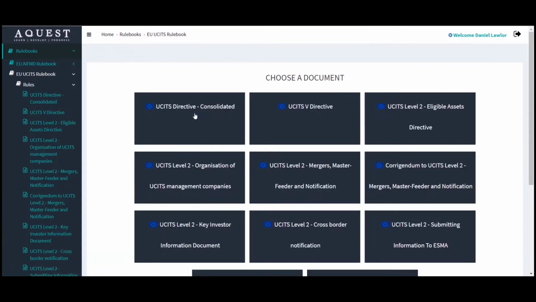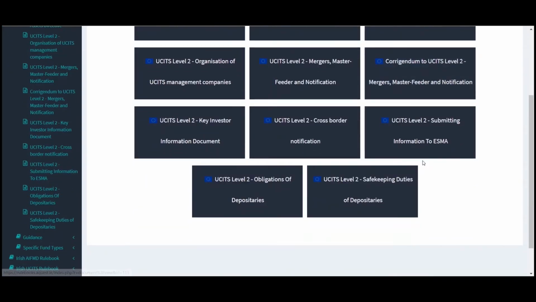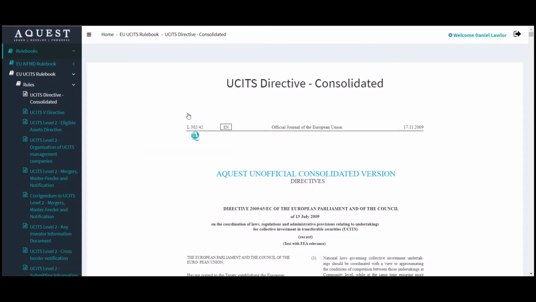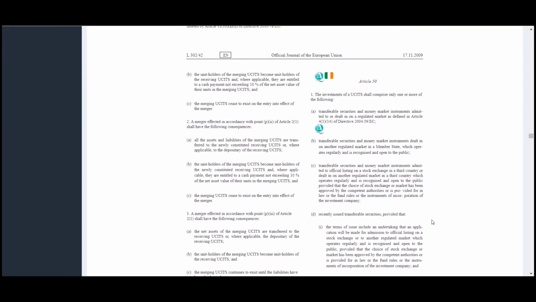In the rules area, you will find a consolidated version of the UCITS directive, and you'll also find all of the UCITS Level 2 regulations and directives as they apply to UCITS. To begin our query, we're going to start with the UCITS Consolidated Directive. We're looking at the rules applicable to financial derivative instruments. I happen to know that they're set out in Article 50, so let's jump to Article 50.